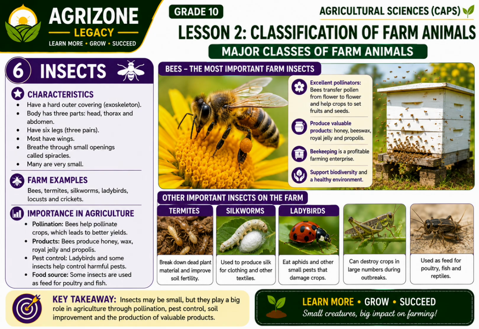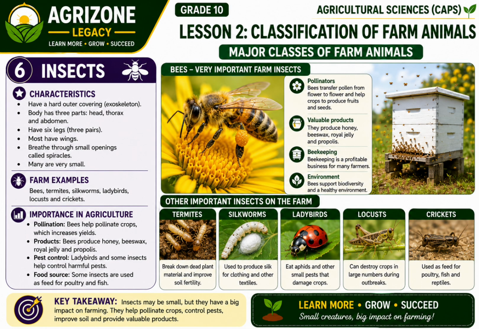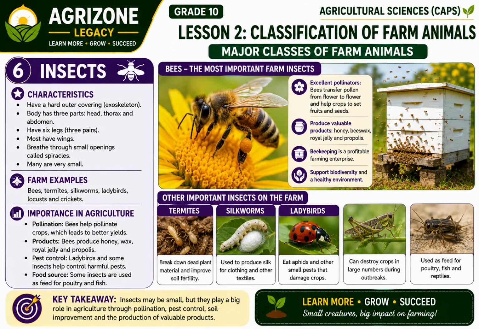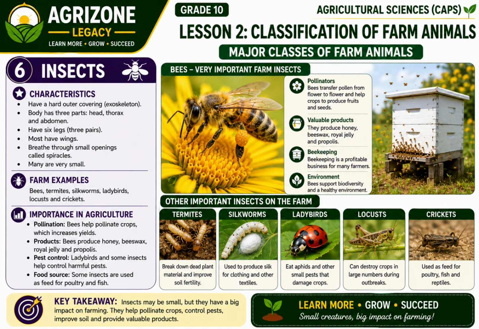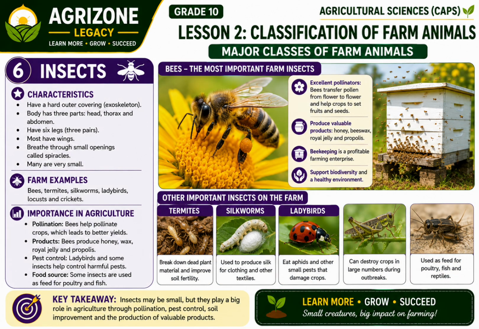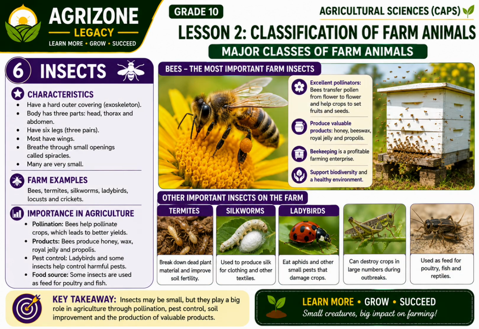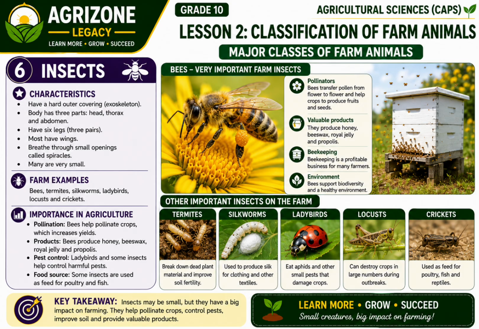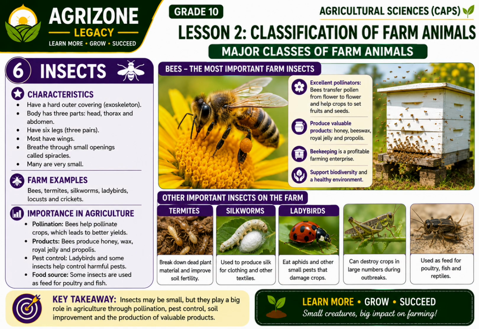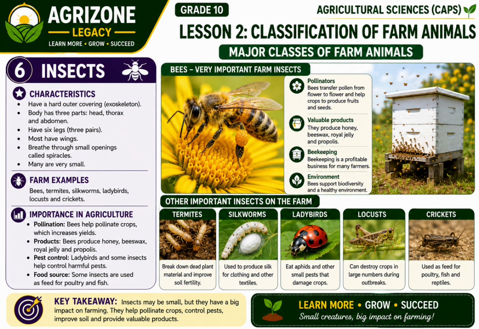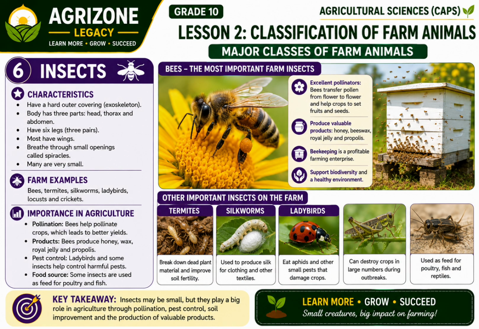Other important insects also contribute to agriculture. Termites break down dead plant material and improve soil fertility. Silkworms produce silk used to make clothing and other textiles. Ladybirds feed on aphids and other harmful pests, making them valuable natural pest controllers. Not all insects are beneficial. Locusts can destroy crops during outbreaks, causing serious losses to farmers. Crickets are often used as a source of feed for poultry, fish, and reptiles.